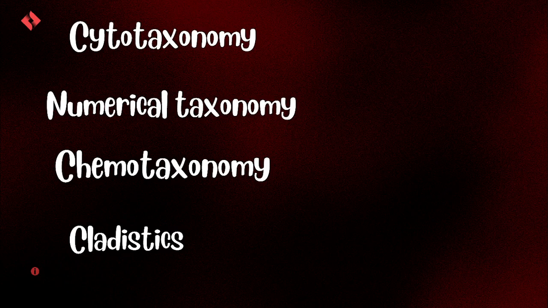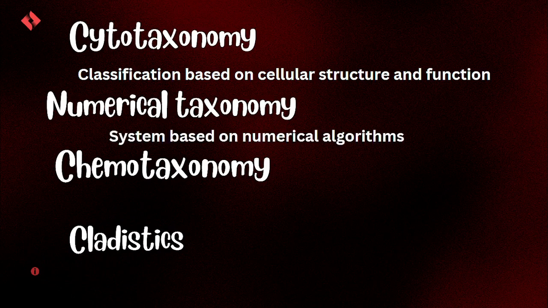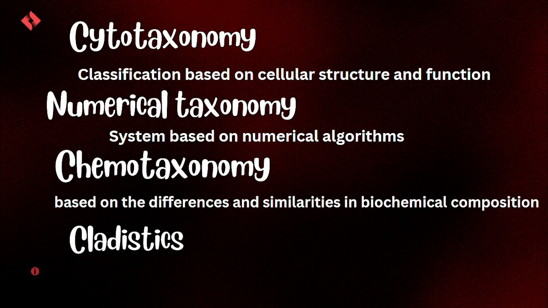So let's see them one by one. Cytotaxonomy deals with the classification based on cellular structure and function. That is the structure of a cell and their functions. Numerical taxonomy is based on numerical algorithms. And chemotaxonomy is based on the differences and similarities in the biochemical composition of the organisms.